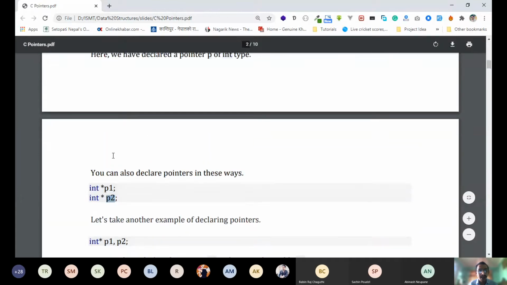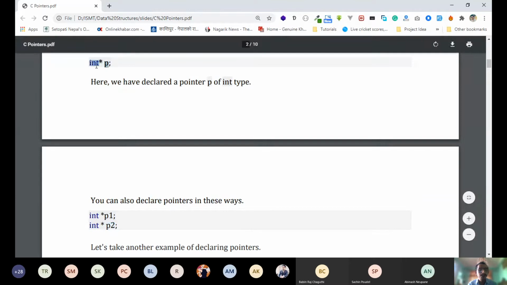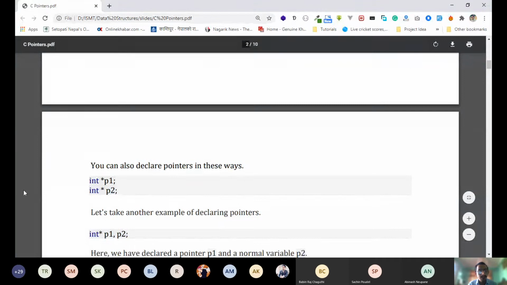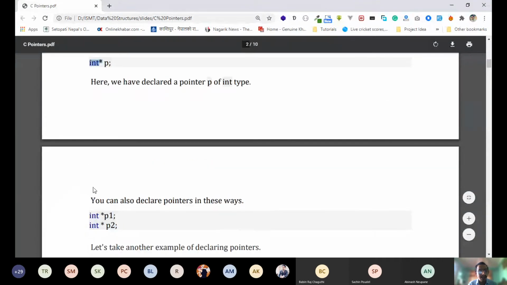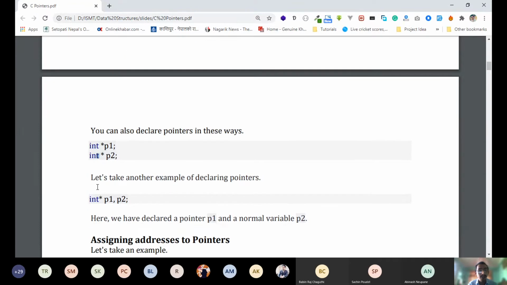So all of these three are correct to declare a pointer like this. There just needs to be an asterisk in between. That is the only condition. So if there is an asterisk, that is enough. It can be attached to the integer, in the data type, or attached to the variable, or without attaching at all. So all of these three are correct to declare a pointer.